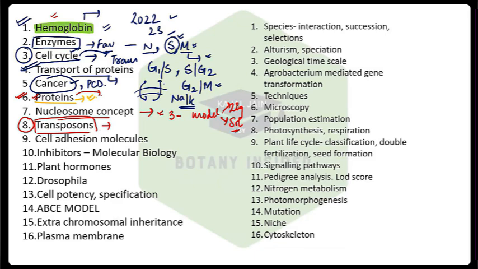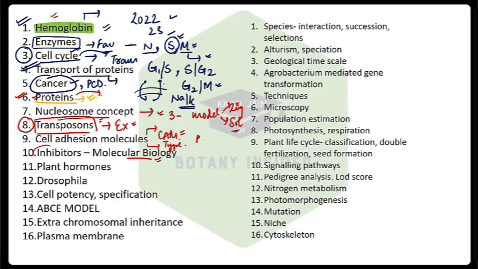Specifically from the classes that we have for the transposon: how do these classes work, what is the main feature, what are the various examples. All these things are important. Then cell adhesion molecules, obviously very important. In the last year you got a question from plasmodesmata. You can get a question in the match the following format, which is one of the most common types of question from here. Then inhibitors, molecular biology is complete in itself, very very important.